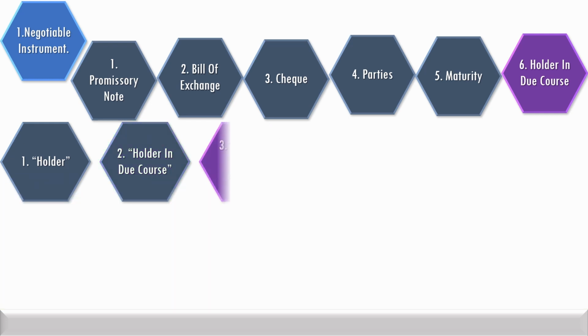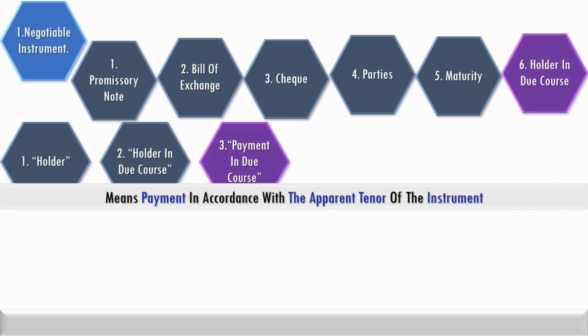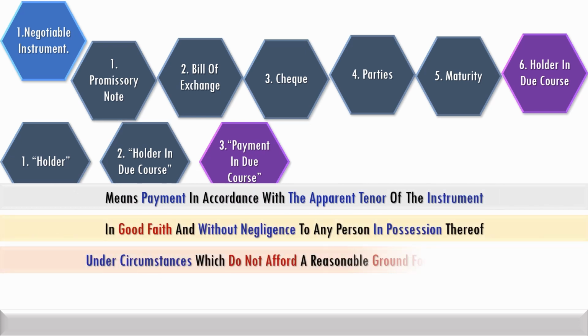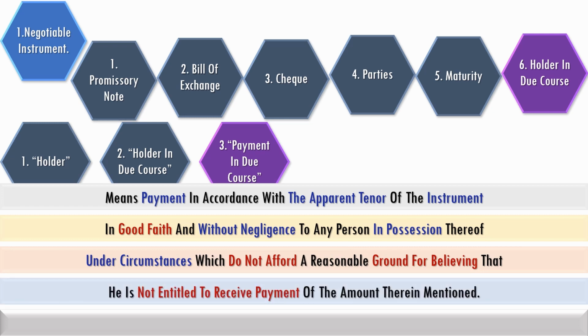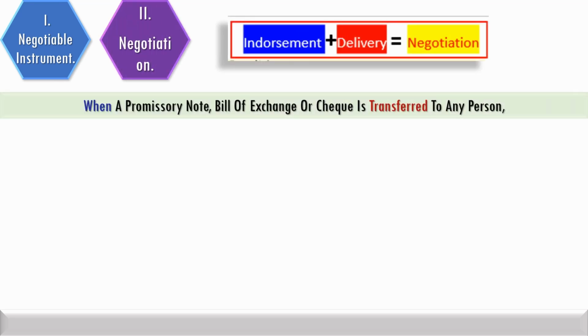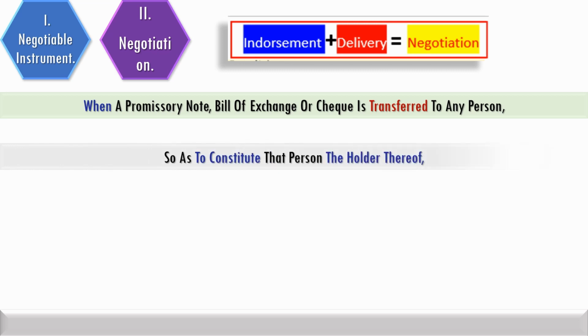Payment in due course means payment in good faith and without negligence in accordance with the apparent tenor of the instrument to any person in possession under circumstances which provide a ground to believe he is entitled to receive the payment. A negotiable instrument is stated to be negotiated when the instrument is transferred to any person so as to constitute that person to be the holder thereof.